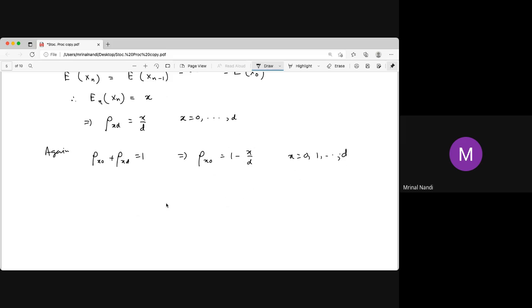So this is all for Martingale. I stop this video now, and in the next class we start from the queuing chain. This is one important chain, called the queuing chain. So I stop now.